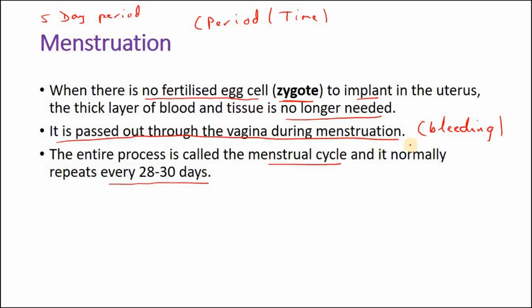So blood flow comes out from the vagina, right? In small amounts, blood comes out. The uterus is cleaning itself, right? The thick layer of blood and tissue which has been formed in the uterus is removed. So bleeding occurs. That is why it is very essential for a female who is menstruating to wear sanitary pads for maintaining hygiene.